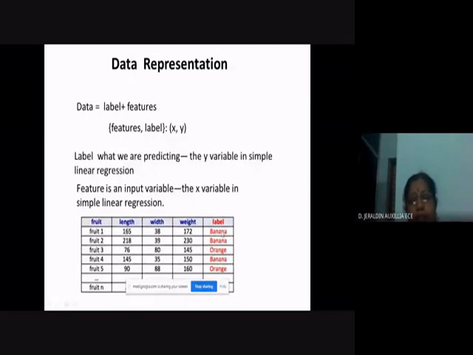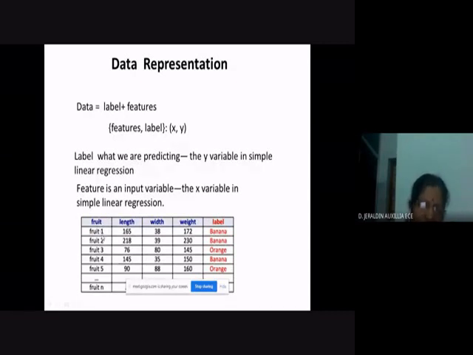We can find that the label also varies. If the length is 165, it will be found to be a banana, and if the length is 76, it is an orange. Like that you can make predictions. These are said to be the features of the data. Actually, this is the data set: fruit number 1 to fruit number n.